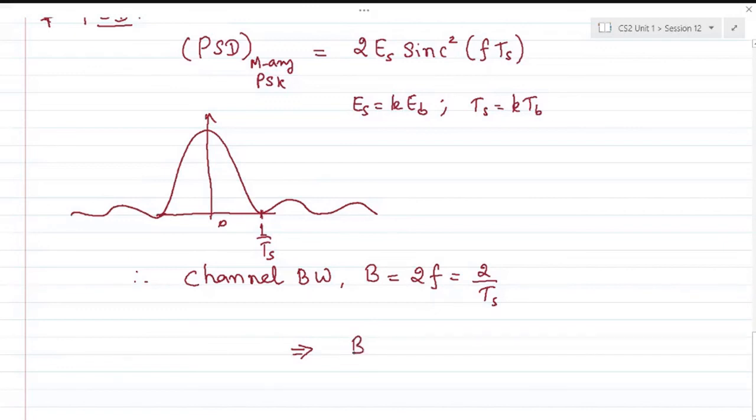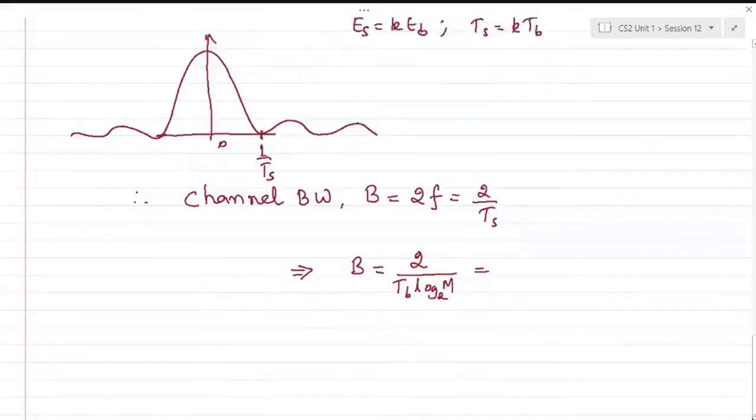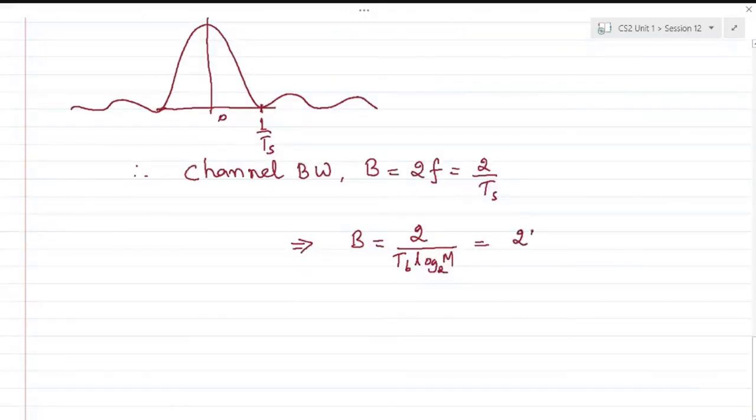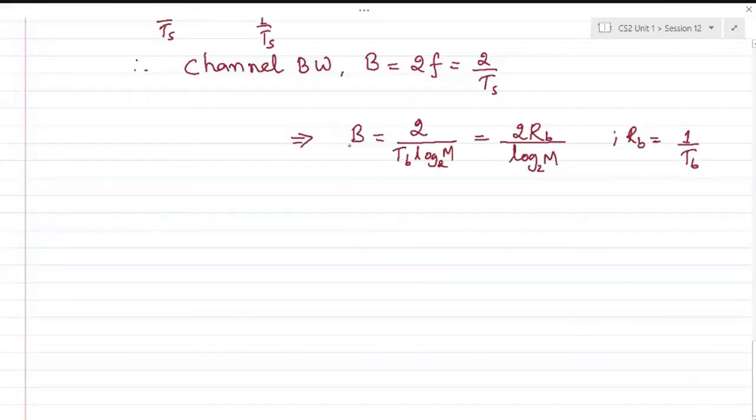Hence the bandwidth required would be 2 divided by Tb times log M base 2. Sometimes we represent this in terms of bit rate, as 2Rb by log M base 2, where Rb is 1 over Tb.